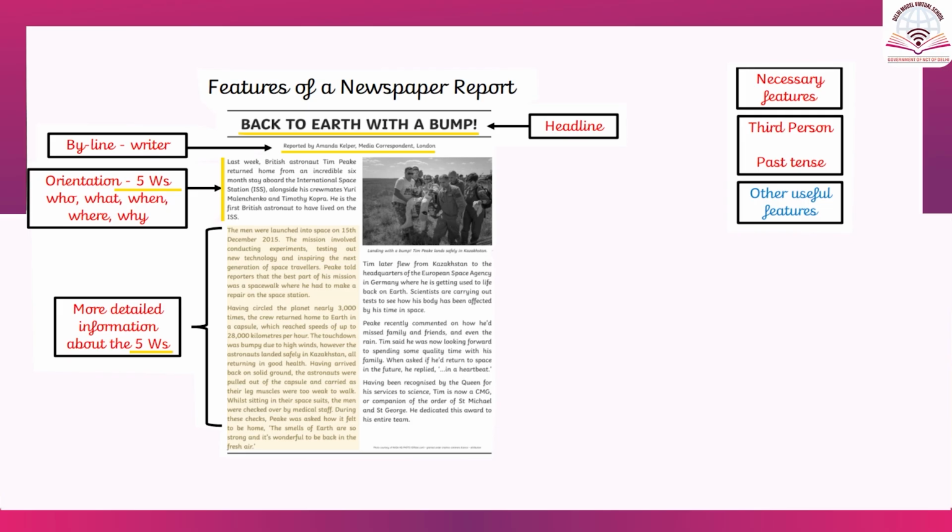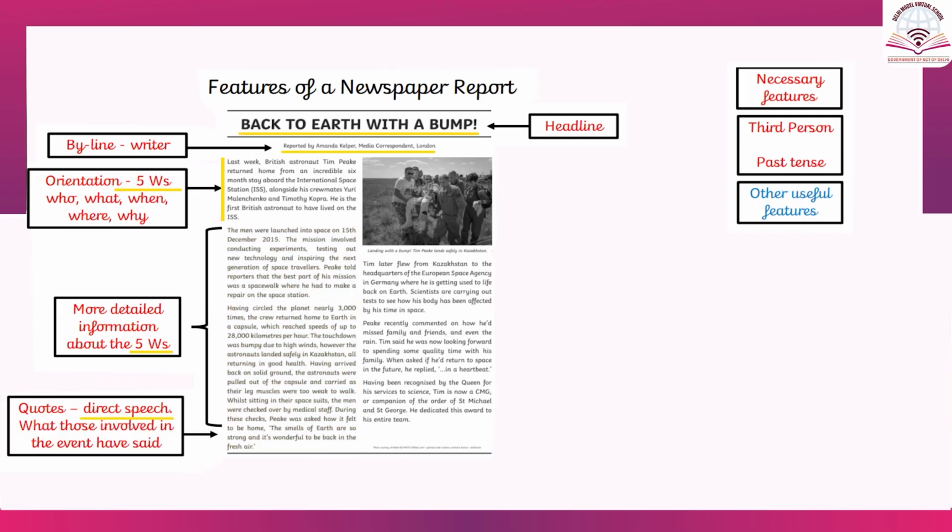One thing is very pertinent to note here, that here we have direct speech in this article. Direct speech is used when we are quoting something directly from the speaker's mouth. And here we have, Peake was asked how it felt to be home, and he answers, "The smells of Earth are so strong and it's wonderful to be back in the fresh air." So whenever we have direct speech, it is always in inverted commas as it is mentioned here.